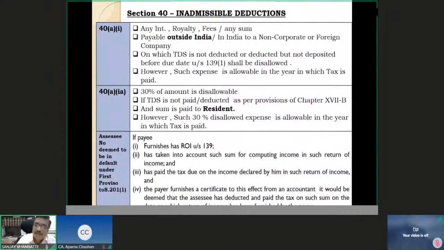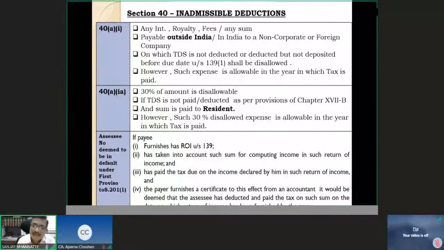So essentially, the certificate in form 26A from the chartered accountant of XYZ and company will come to me only in the next year. And when the certificate comes to me in form 26A, then and only then will I be deemed to have deducted the TDS and paid the TDS.